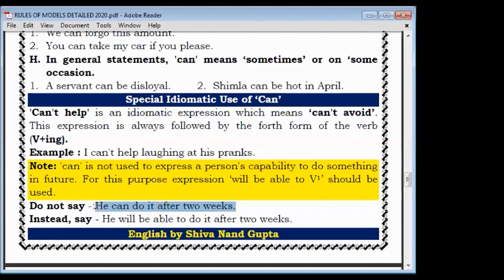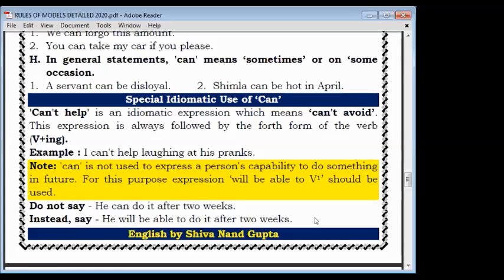In the beginning we studied that for future reference we can use can. But if it is the question of capability only, whether a person has power or not, in that case you will use will be able to and the first form. So the first sentence is wrong and the second is correct, but it is only for showing capability. In remaining things it is always correct.